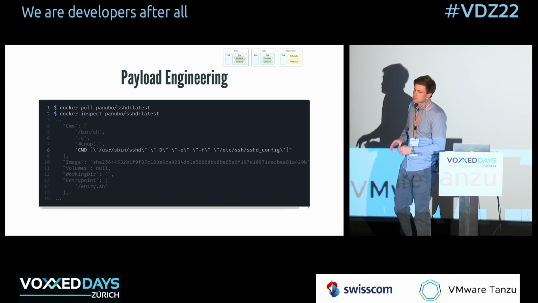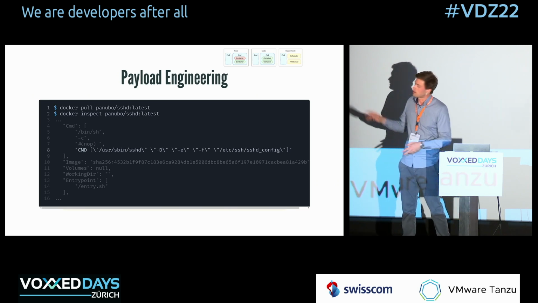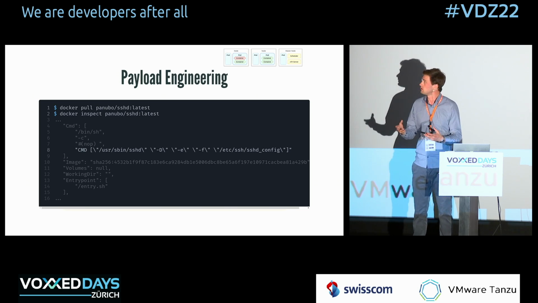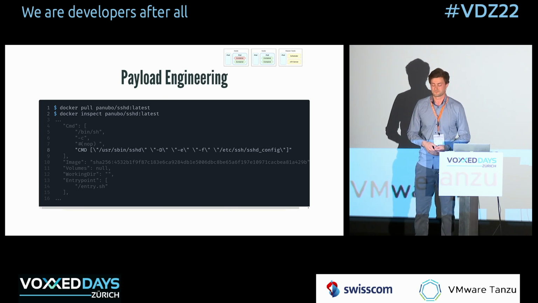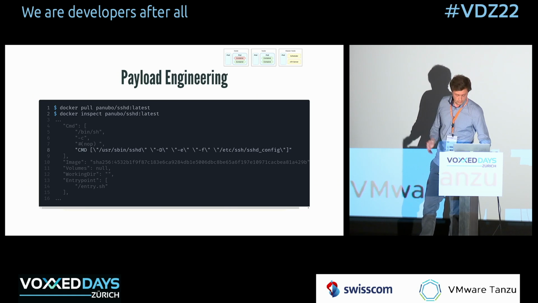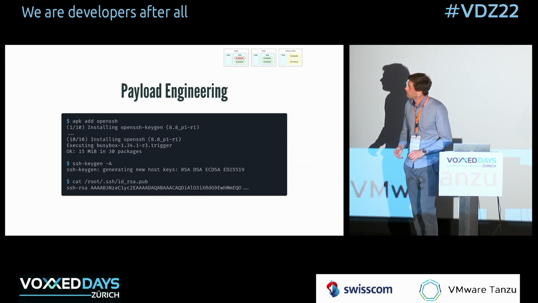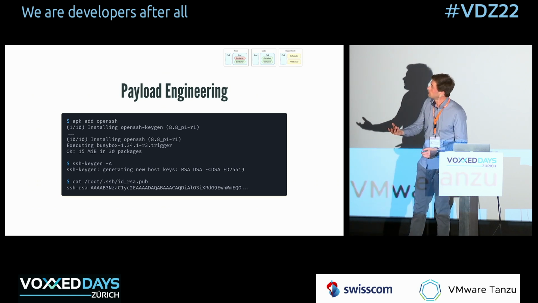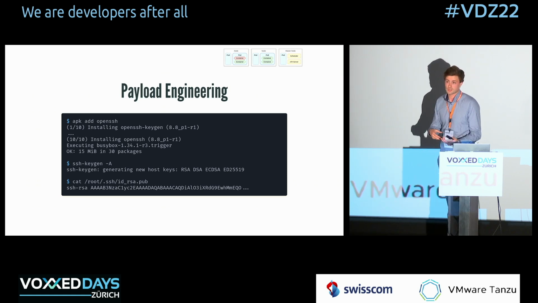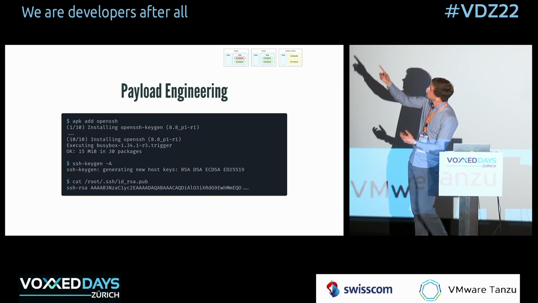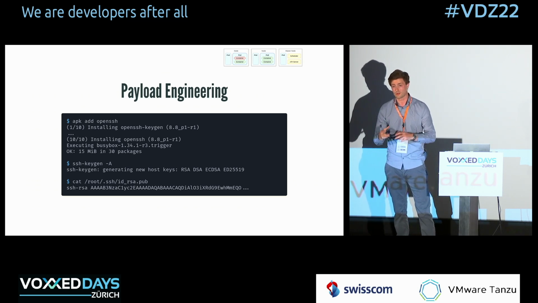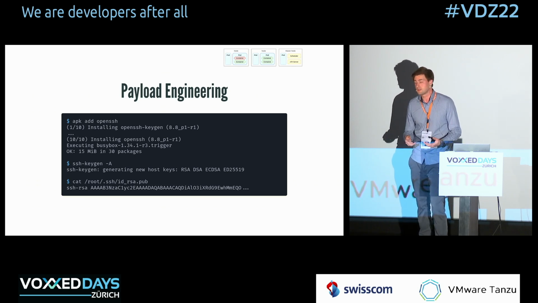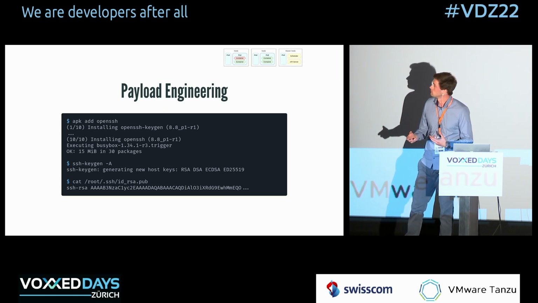So I first inspected it, to check that it doesn't do anything weird, and tried to figure out how it works. Essentially how it works, you can see here, is pretty simple. It starts the daemon and provides it with the configuration. So I used that image. I was like, okay, I'm going to need to connect to it, obviously, at some point. So first I install OpenSSH, so I have an SSH client in my container, right? I'm still at the top, you can see I'm still in the red small container. So I installed OpenSSH, so I have an SSH client and some tools that I might use.